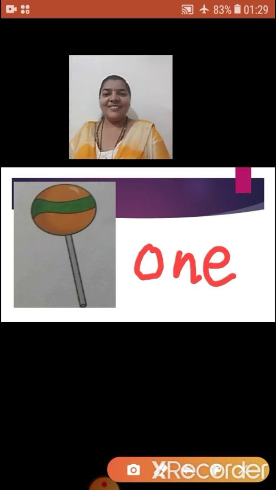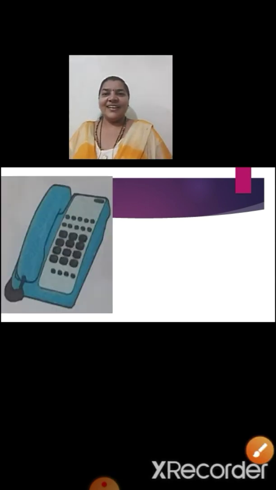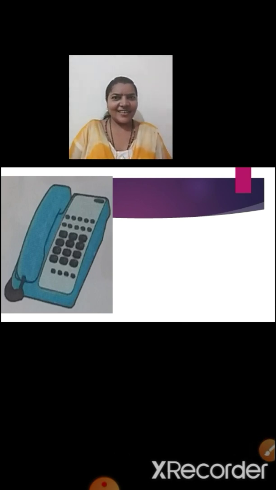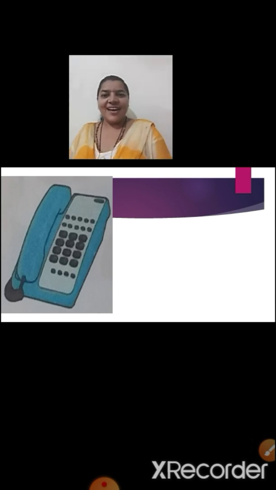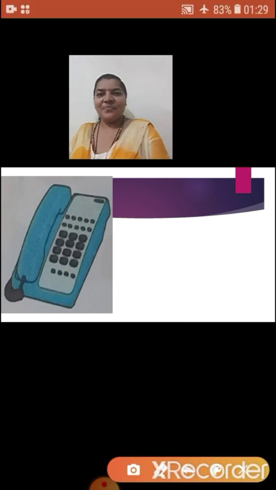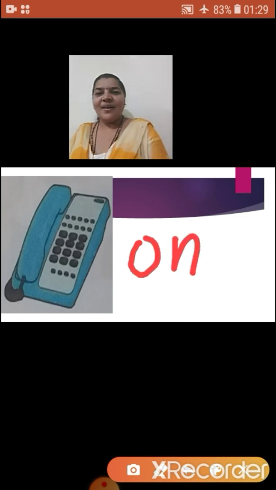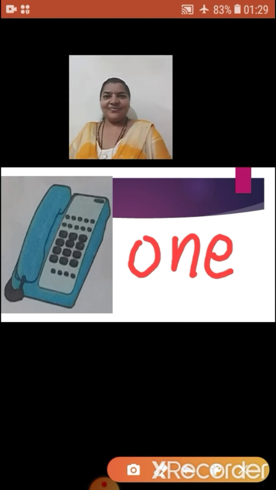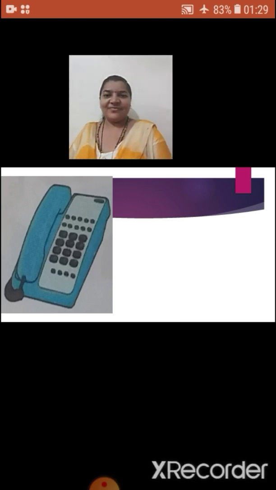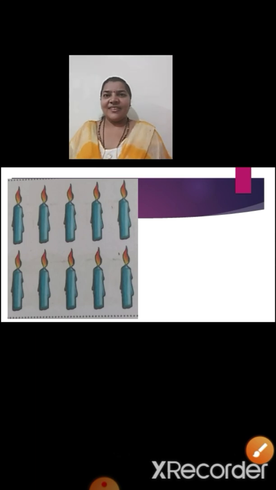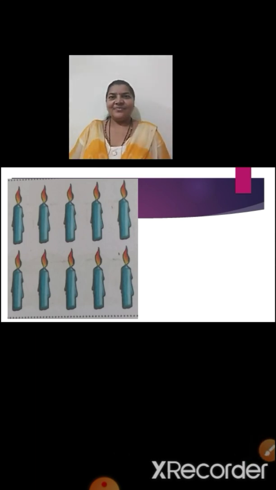Okay, children. Now what is this? Yes, it is a phone. And how many pictures we can see? We can see only one picture. What pictures we can see on the screen, children?